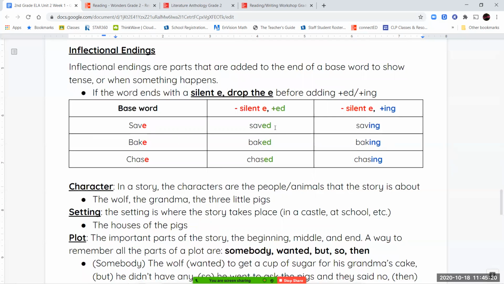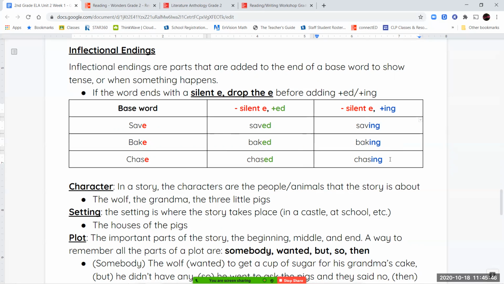So I saved a cookie for my friend, or I am saving a cookie for my friend. Drop that E and add either your ED ending or your ING ending. So bake, baked, or baking, chase, chased, or chasing. Drop the final E and then add your ending.